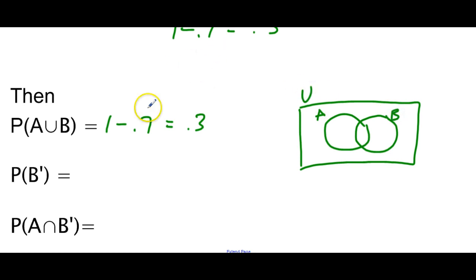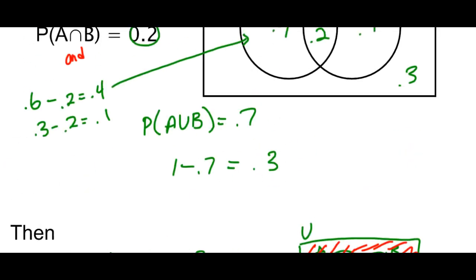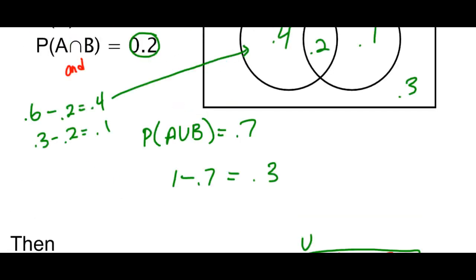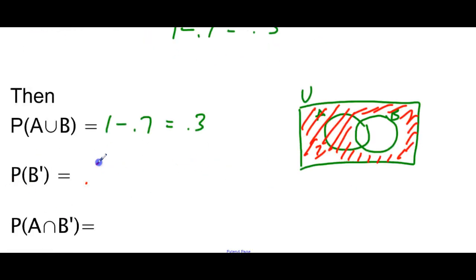So we want B complement, so everything outside of B, wherever the red line touches, that's what we want. So we know from up here, we have 0.3 and 0.4. So 0.3 plus 0.4 will give us B complement, which is 0.7.